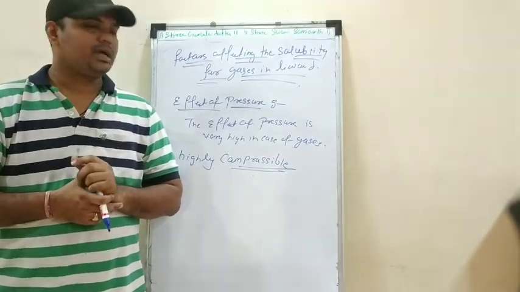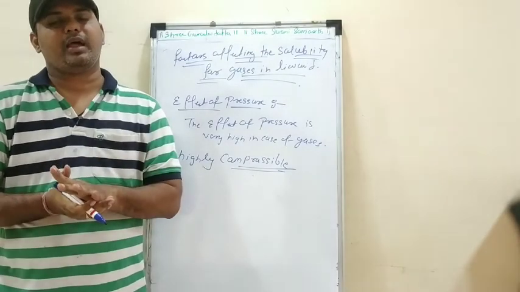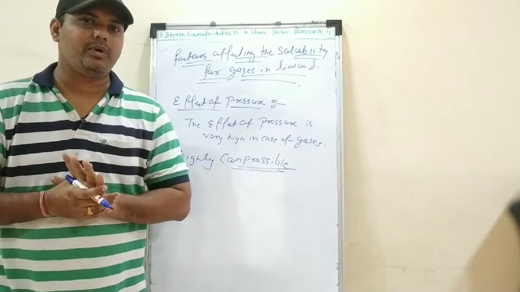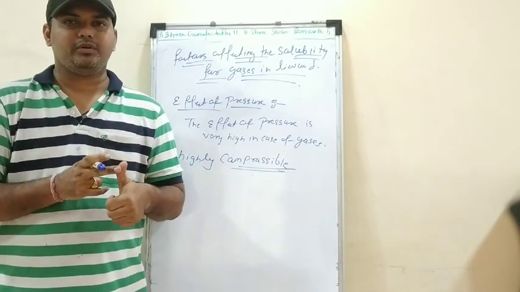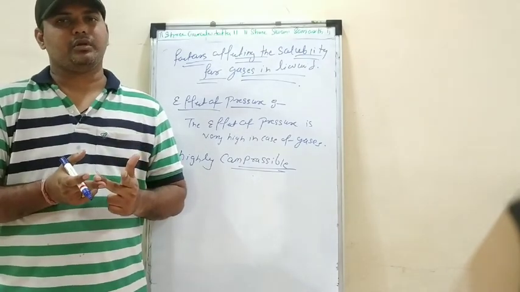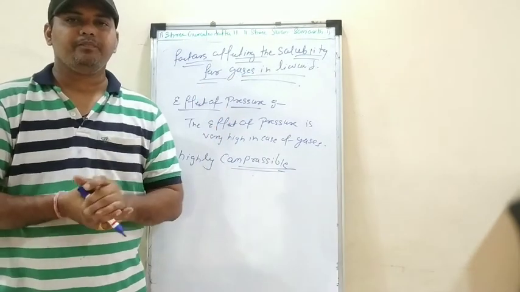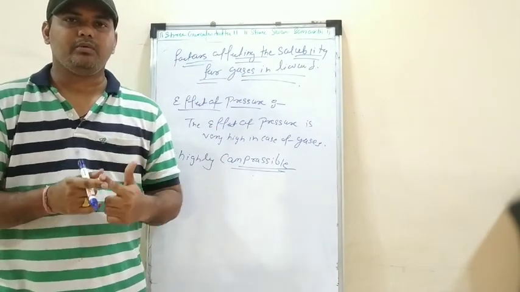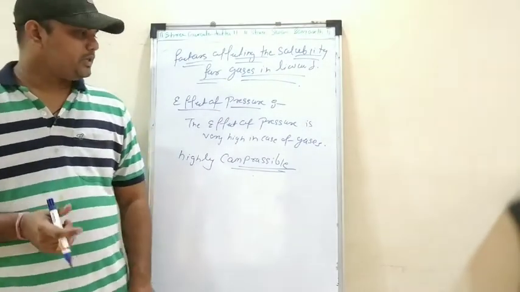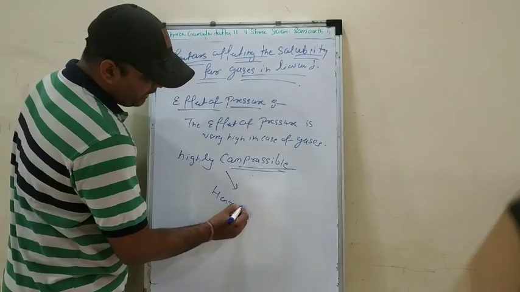So my dear students, I hope you have understood the factors affecting solid in liquid and gas in liquid. What are the factors affecting solid in liquid? Number 1, nature of solute, then effect of temperature, and then effect of pressure. Then what are the factors affecting the solubility for gases in liquid? Number 1, nature of gas. Number 2, effect of temperature. Number 3, effect of pressure. Now this effect of pressure can also be explained with Henry's law.